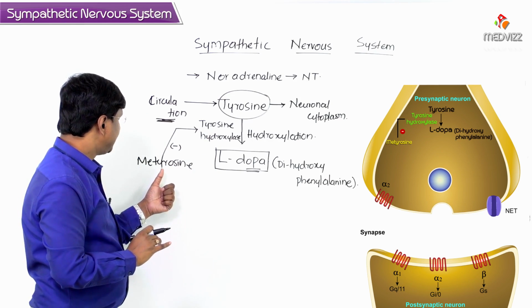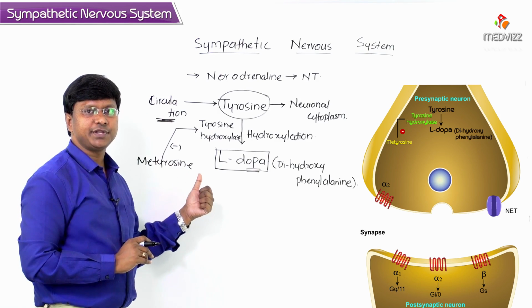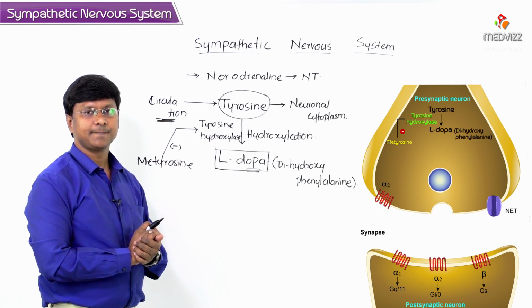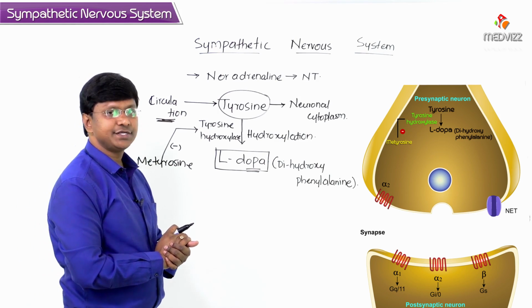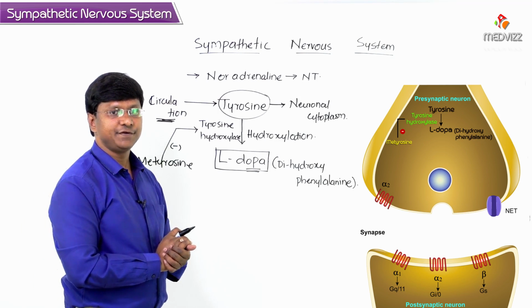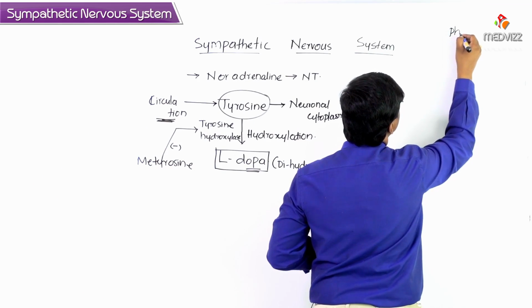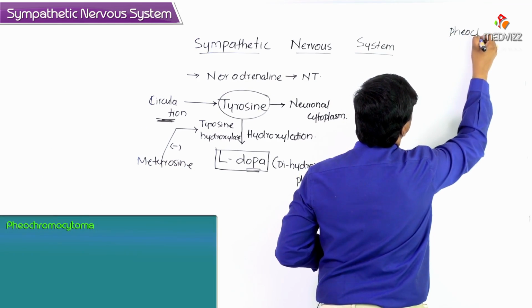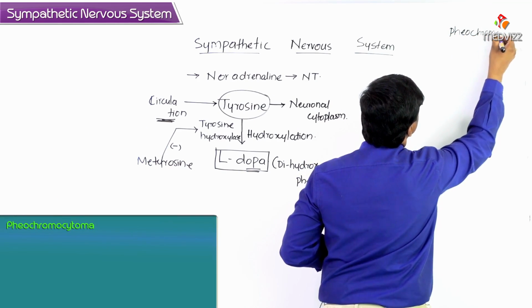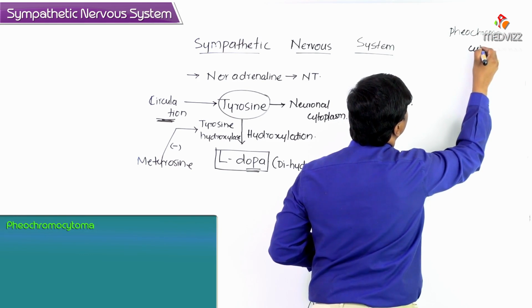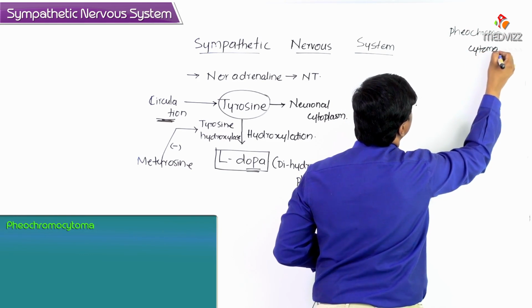Now, there is one therapeutic use of this metyrosine. We have a clinical condition called pheochromocytoma. Now, what is this pheochromocytoma?